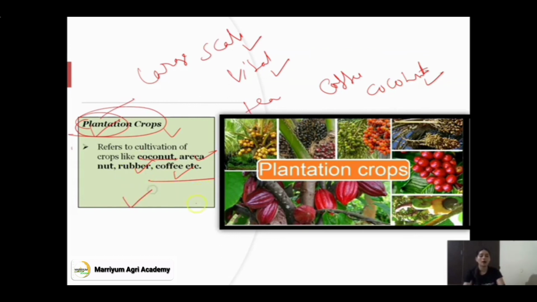So this is all about the fundamentals of horticulture, in which we have discussed different divisions and branches of horticulture and some terms related to horticulture. This is all about the lecture.